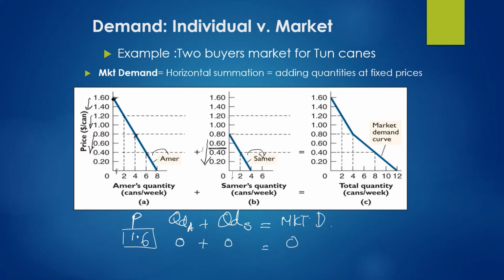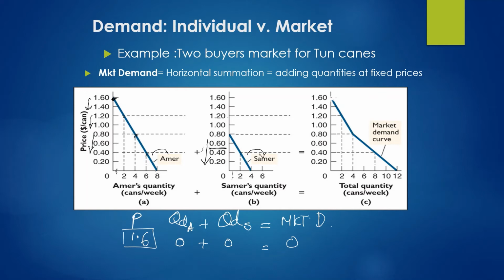For market demand, again you measure quantity on the x-axis and prices on the y-axis. So when price is 1.6, there is no demand for tuna cans in the market. That's why we got this vertical intercept here for the market demand.